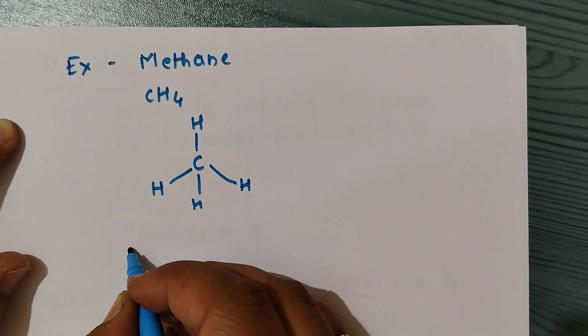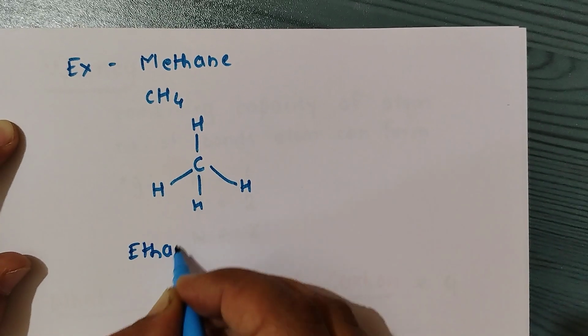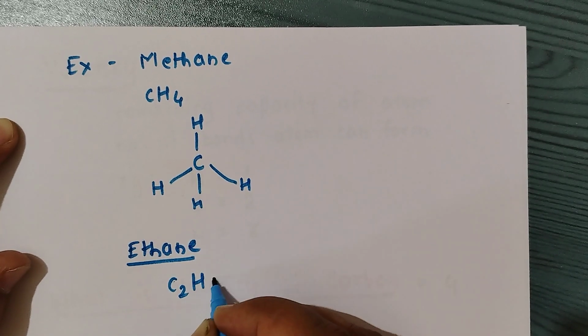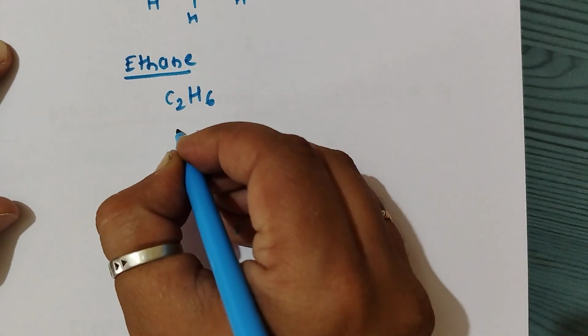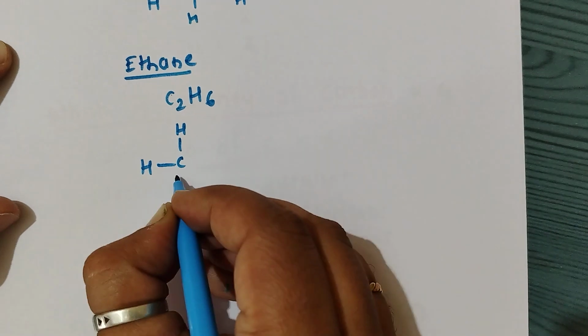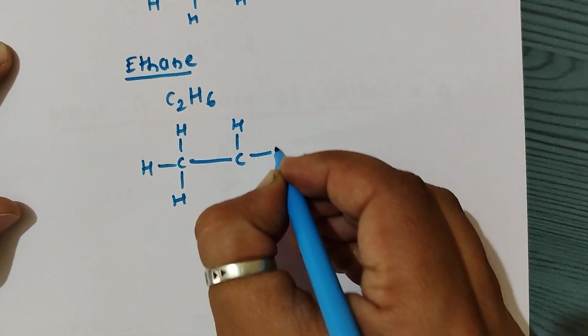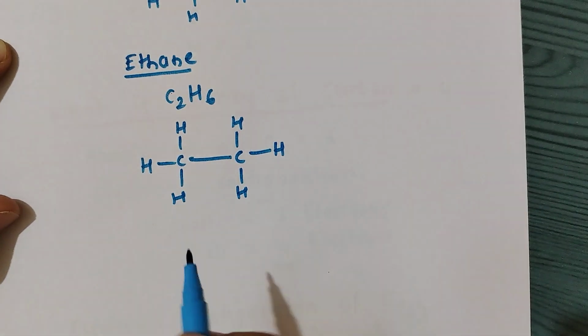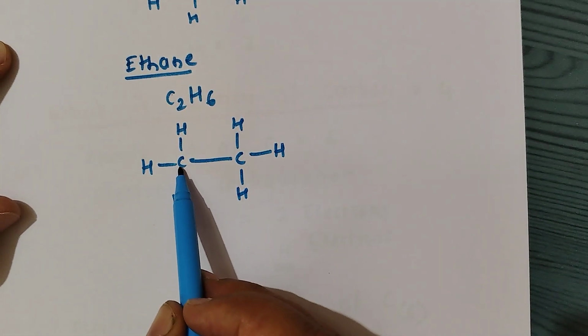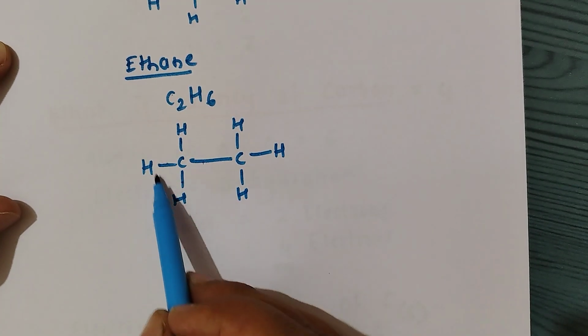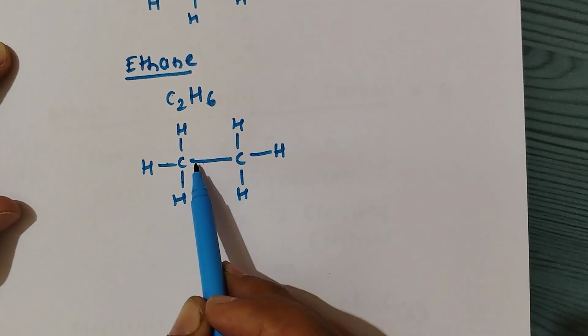Now we consider another example, ethane. Ethane has molecular formula C2H6. When we see the structure of ethane, we can see that 3 hydrogens are attached to each carbon. So carbon can form 4 bonds, 1, 2, 3 and 4, 3 with hydrogen and 1 with carbon.